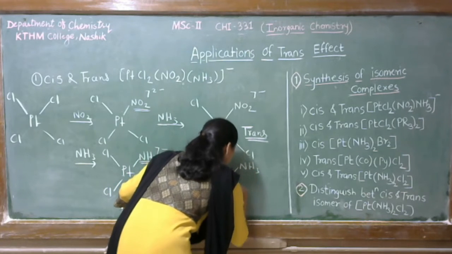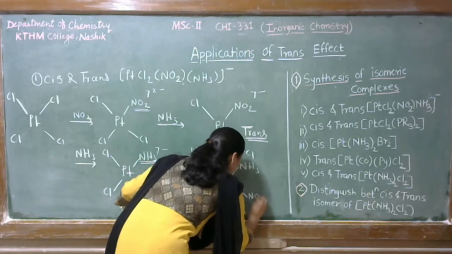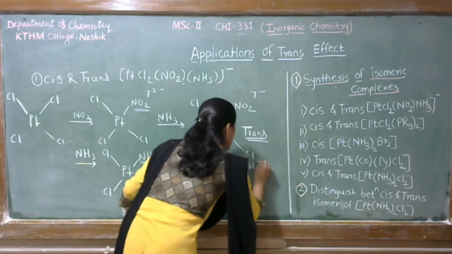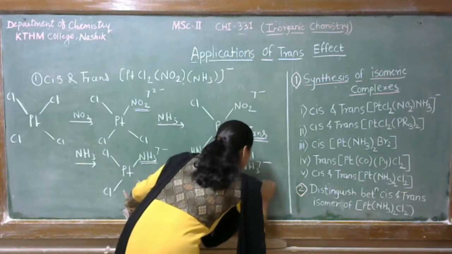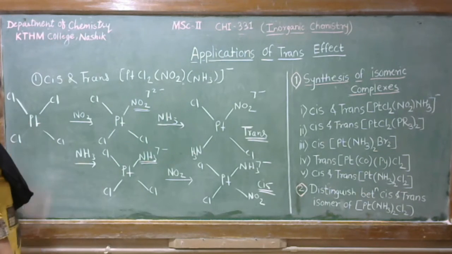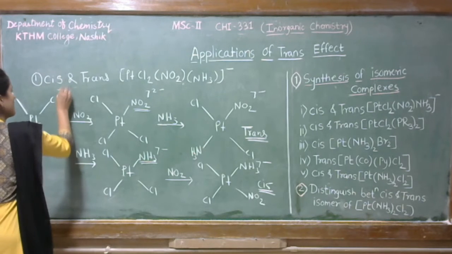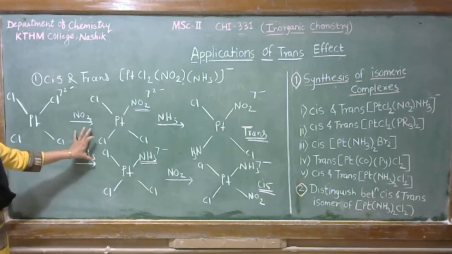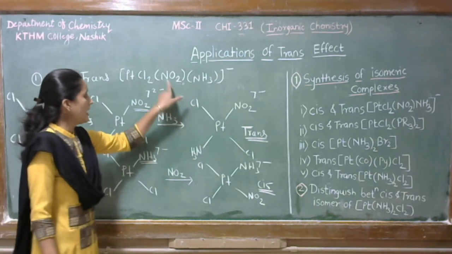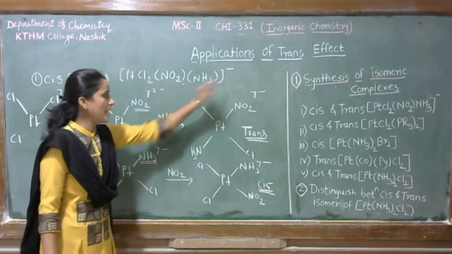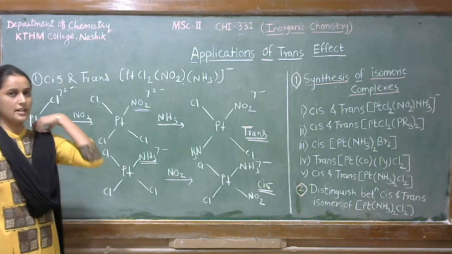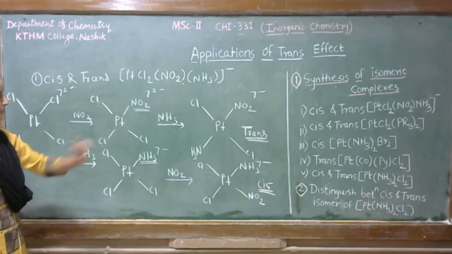We get the cis isomer with NH3, NO2, Cl and Cl. This is the cis isomer obtained from [PtCl4]2⁻. Okay student, so here we have synthesized cis and trans isomers of [PtCl2(NO2)(NH3)]⁻ by using [PtCl4]2⁻ as a starting complex. Okay, these are the cis isomer.